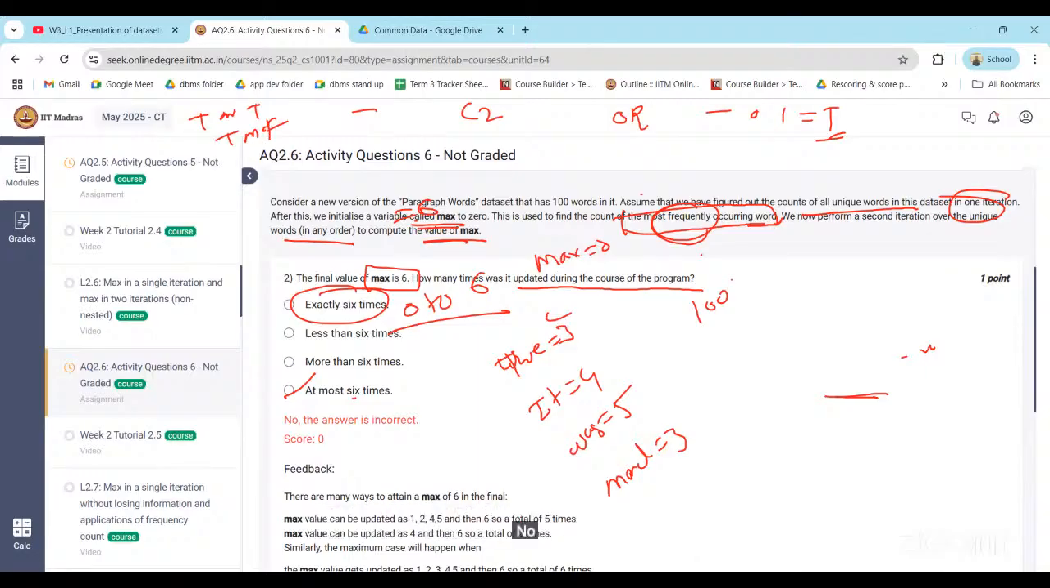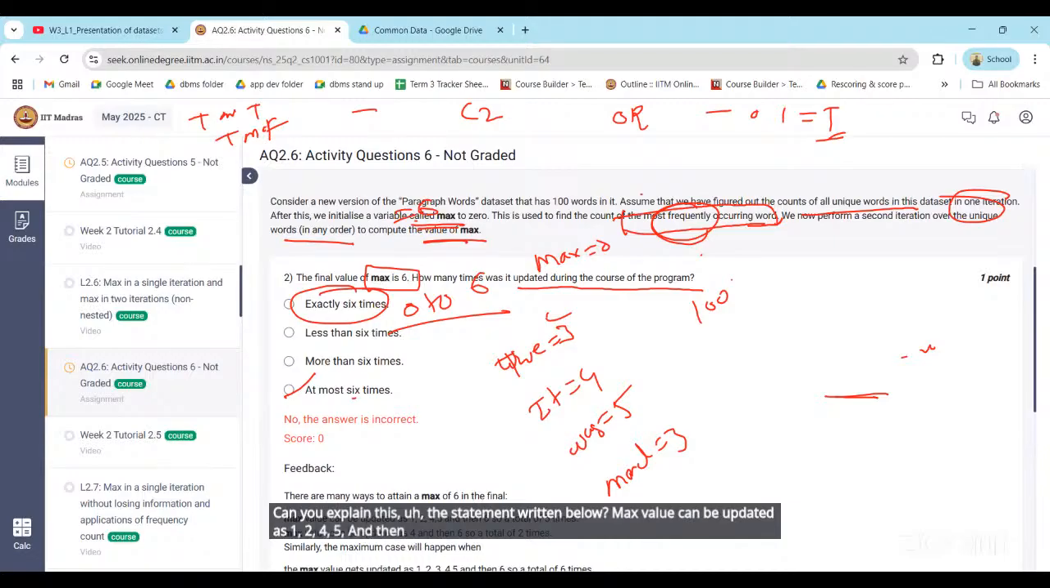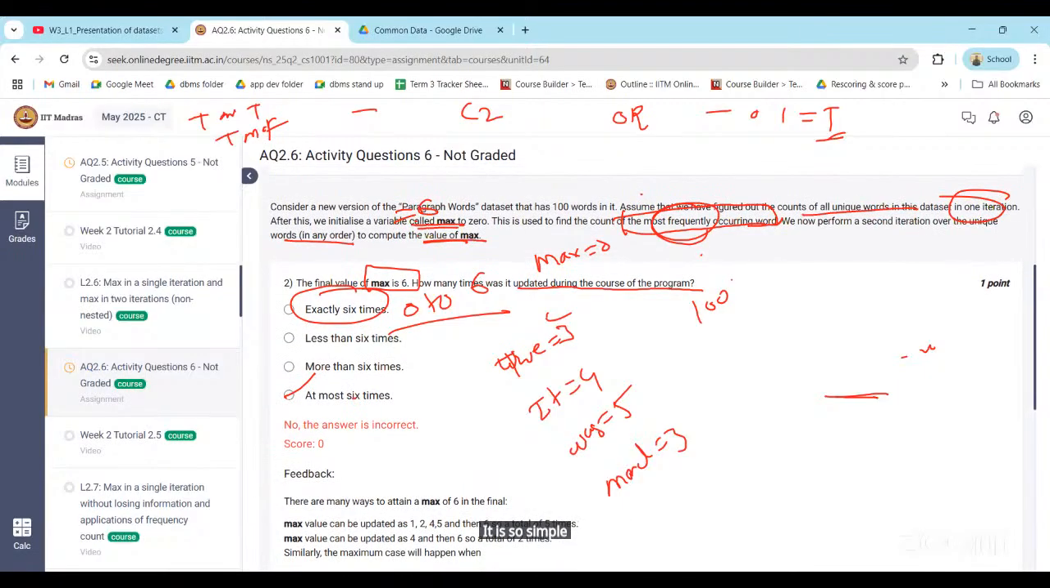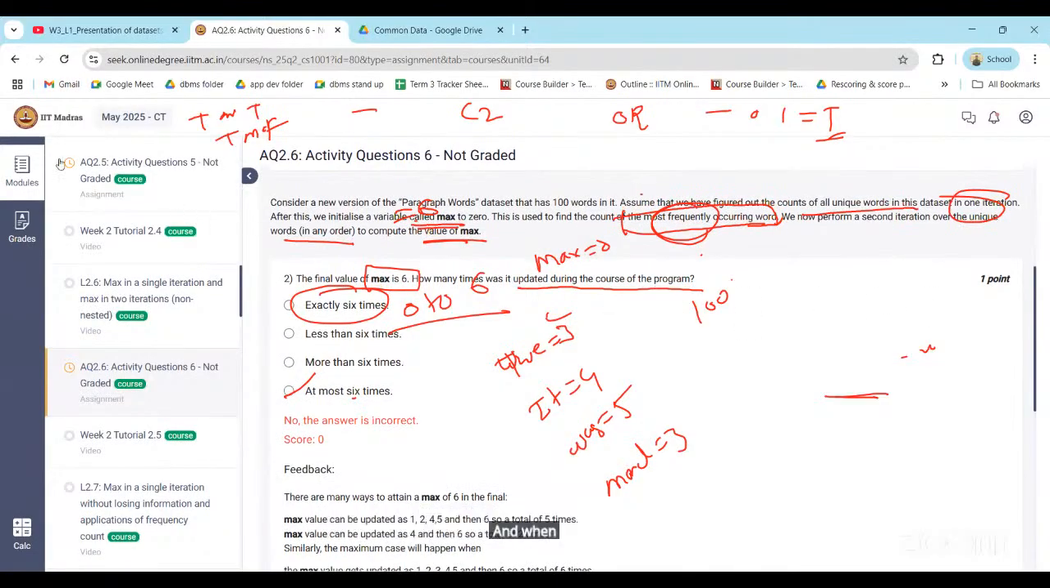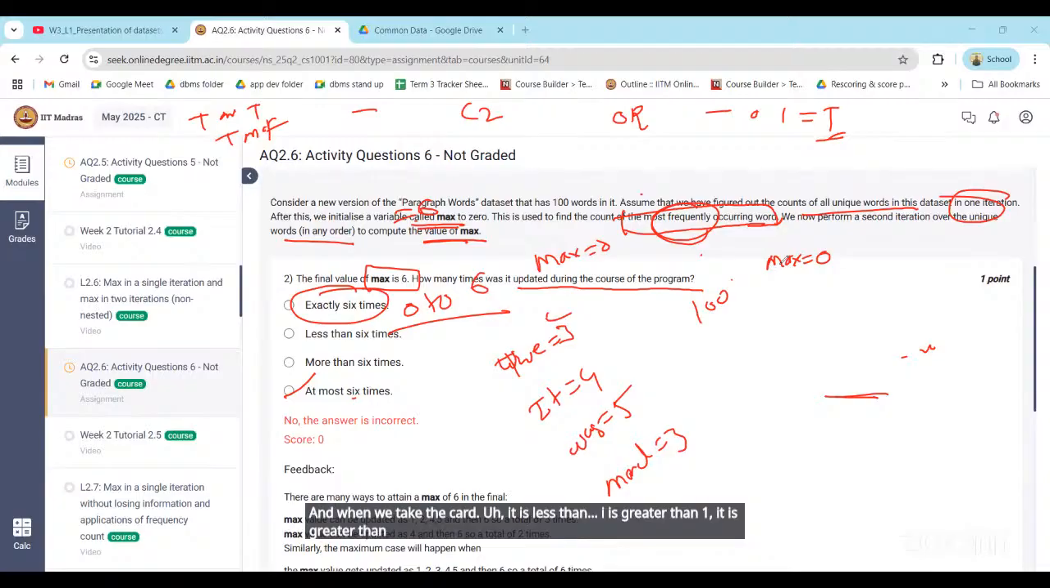No, only when the count is greater than the stored max value is the variable updated. Till then, it is stored there. Okay, can you explain this? The statement written below: max value can be updated as 1, 2, 4, 5, and then max equal to 6. With any example, can you please explain this? It is so simple. First the variable is initialized to 0, and when we take the card, it is greater than 0, and the variable is set to 1, then it adds 1 to it, right?